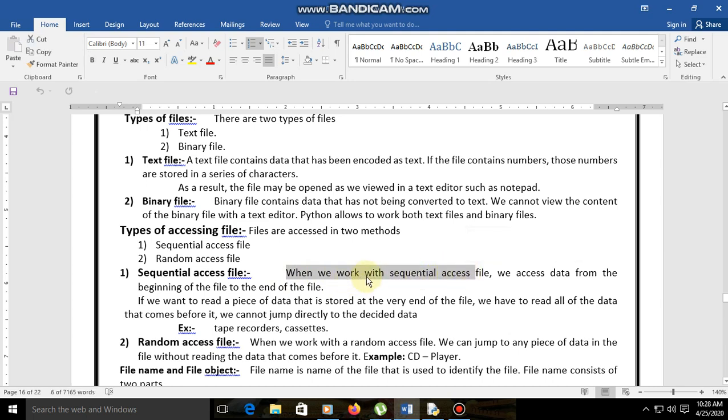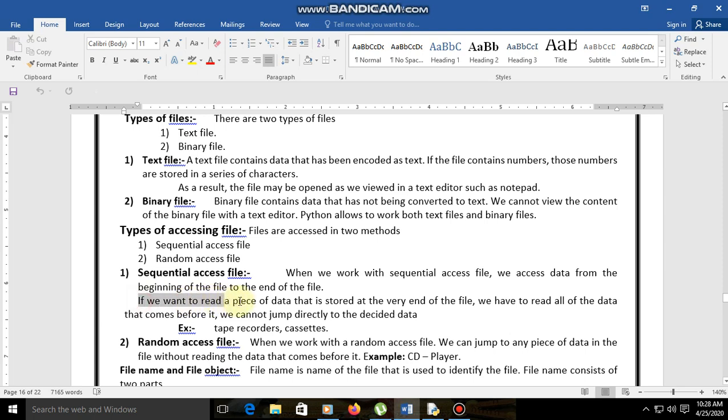When we work with a sequential access file, we access data from the beginning to the end of the file. That means if we have 1000 records and we need record 900, the search starts from record one and continues until the record is found. That is a sequential access file.